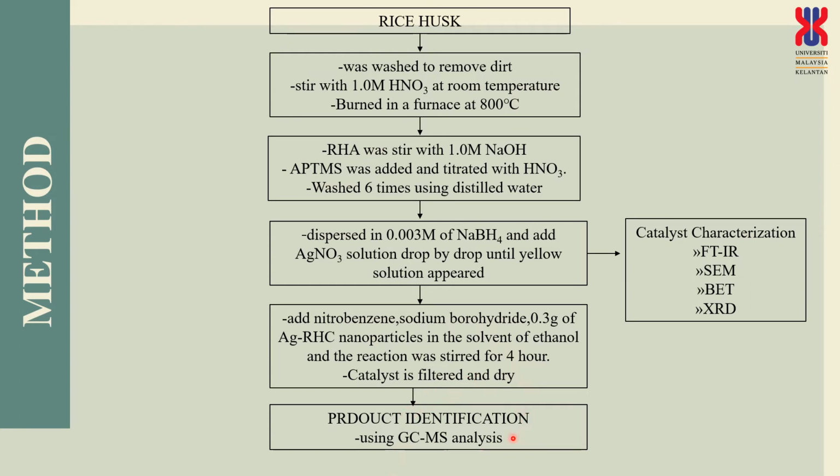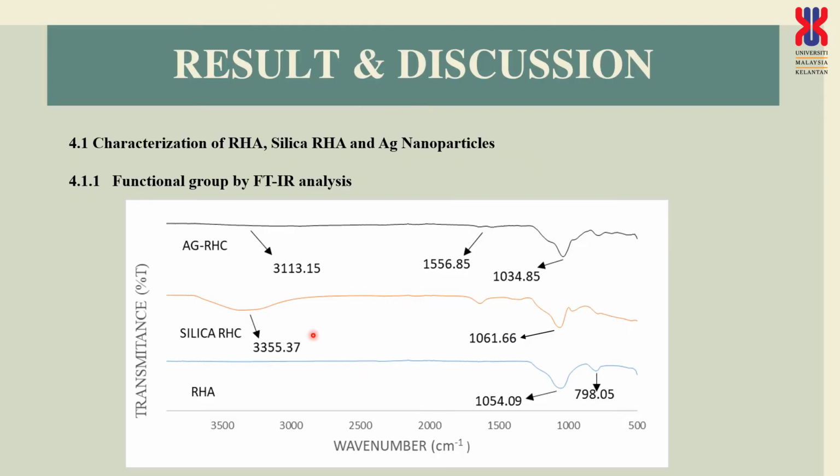And lastly, the product identification by using the GCMS. The catalyst characterization was done by several instruments such as Fourier transform infrared spectroscopy, scanning electron microscopy, Brunauer-Emmett-Teller instrument, and XRD, X-ray diffraction method. So this is the result and discussion.